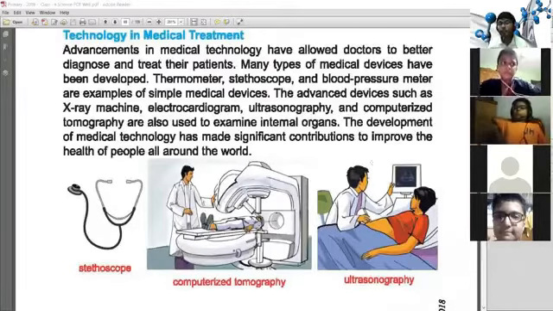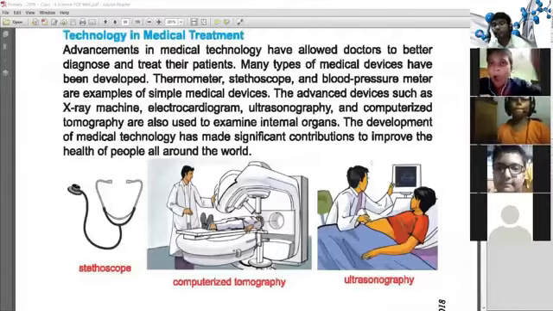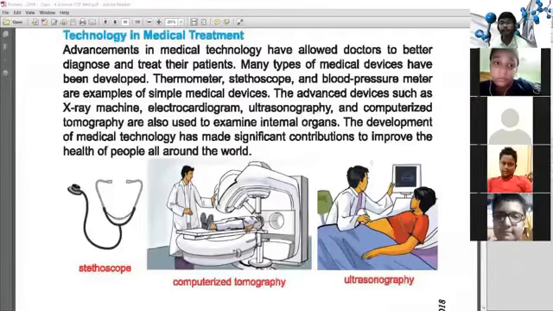The organs situated inside our body, that means the heart. Internal organs are the organs which are situated inside our body, that is lung, heart, etc. This organ we cannot see from the outside.